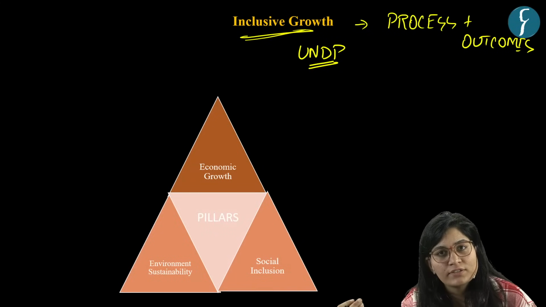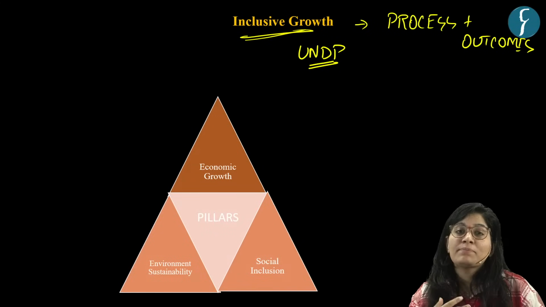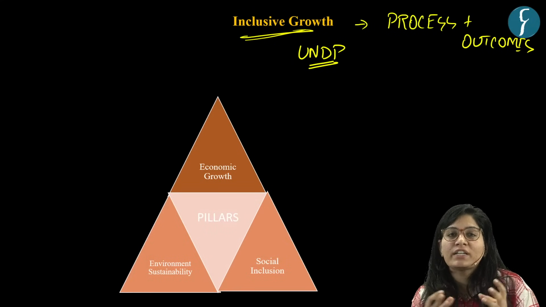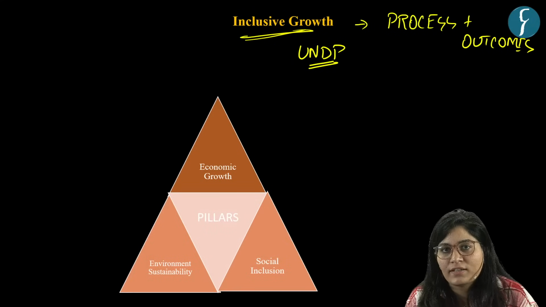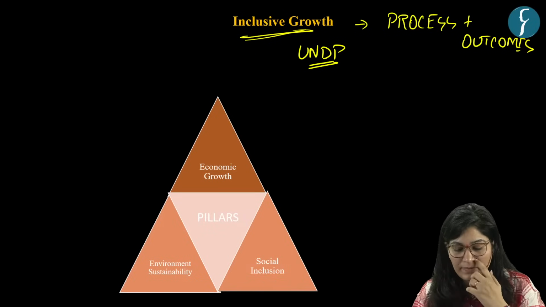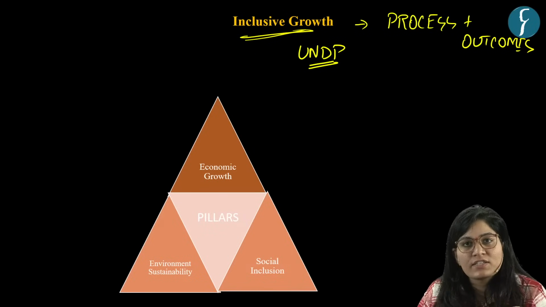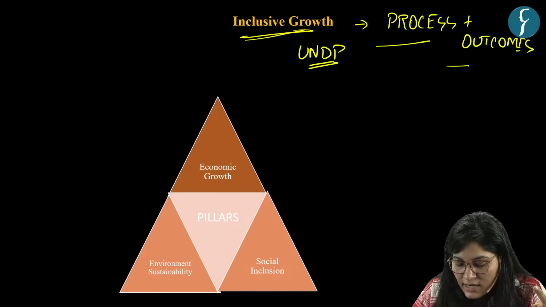For what? To have maximum benefit out of it, or to have equitable benefit from it. So inclusive growth consists of two terms, process and outcome.